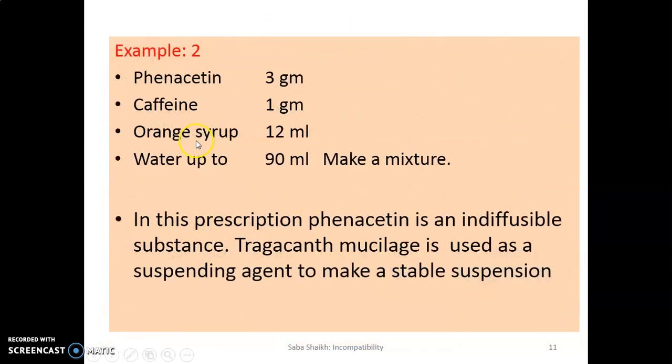Example of insolubility is phenacetin, caffeine, orange syrup and water. This is a prescription where we have a problem that phenacetin and caffeine are not going to mix here. So in this preparation, phenacetin is an indiffusible substance and tragacanth mucilage is used as a suspending agent to make a stable suspension. In this prescription, we are not able to see the suspending agent, so on our own we have to decide that phenacetin is an indiffusible substance and cannot be mixed with water. So here we can use a suspending agent, tragacanth mucilage, and make the preparation compatible.